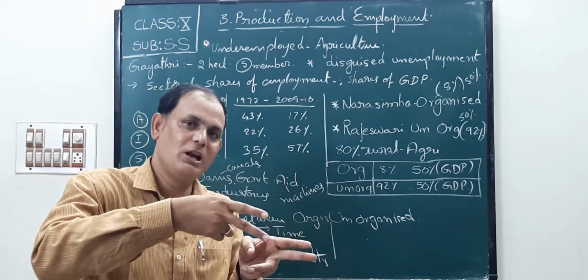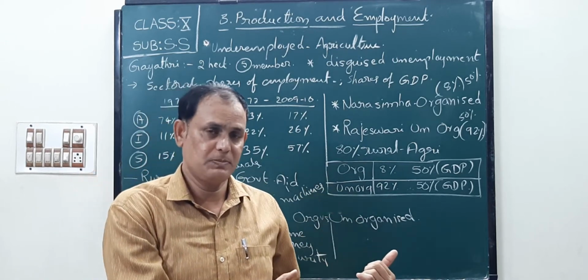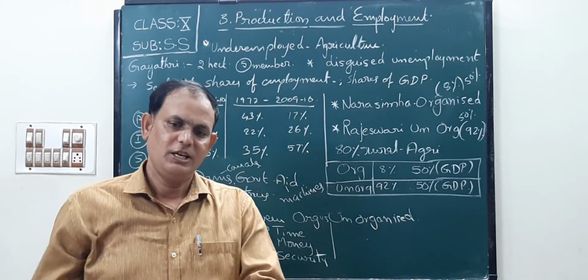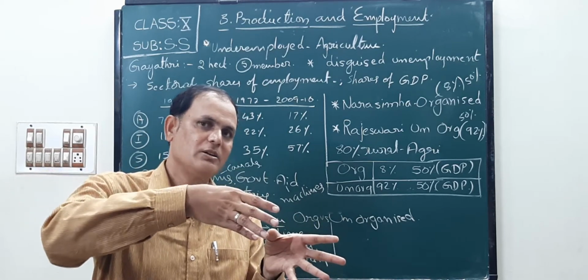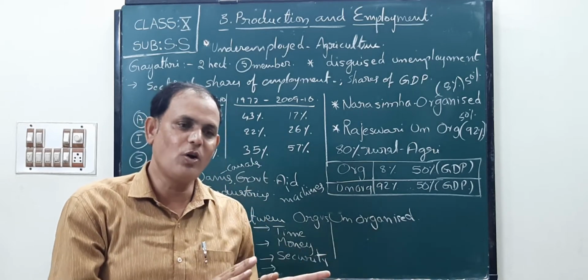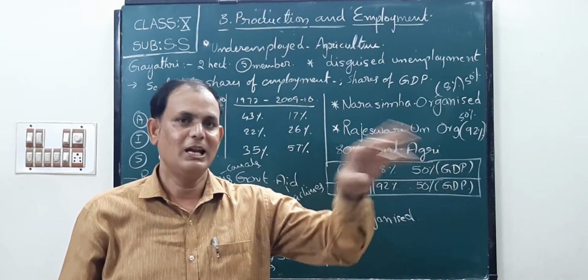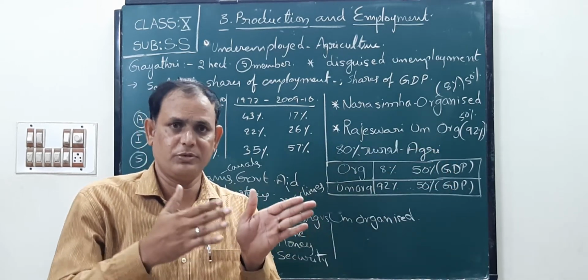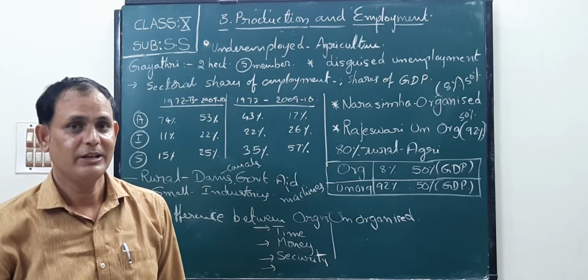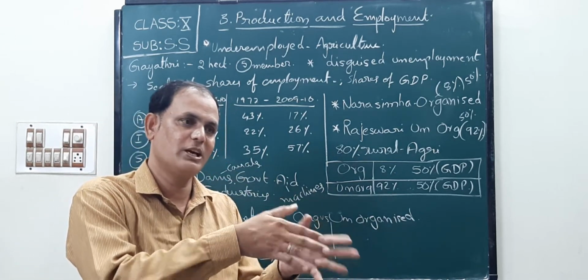If 2 people cultivate the land, say they get 40 bags of rice, then if the 5 members cultivate, again 40 bags of rice will come. There is no extra production from the same land. That type of situation is called underemployment.